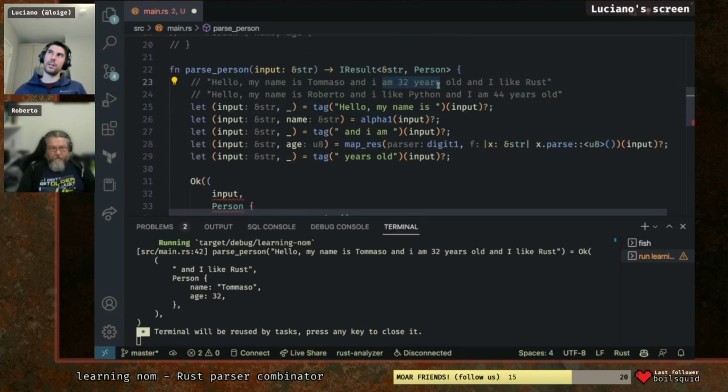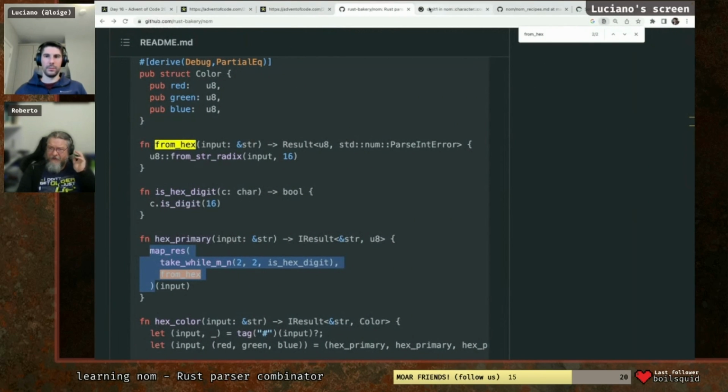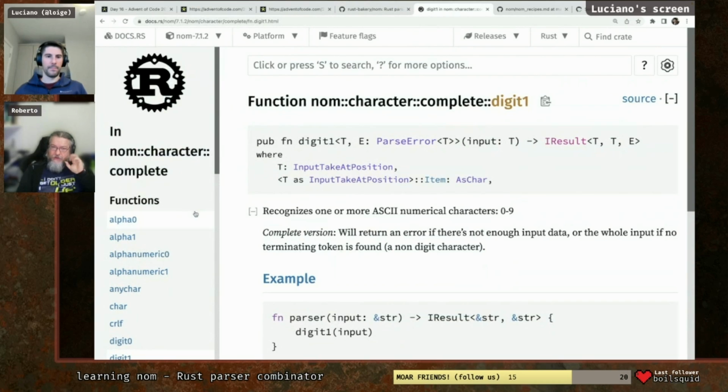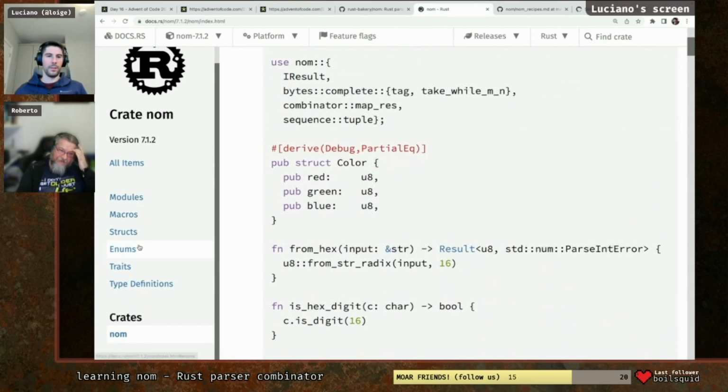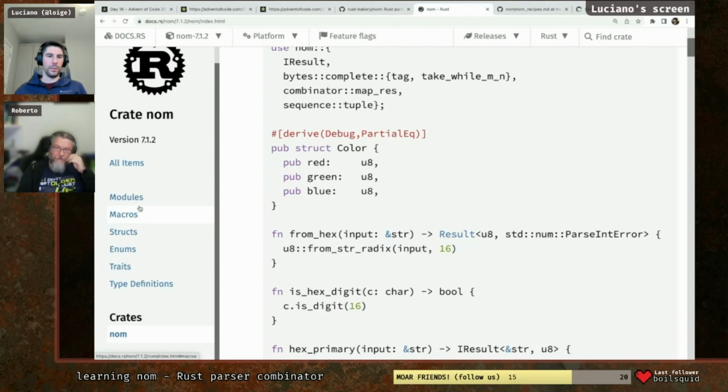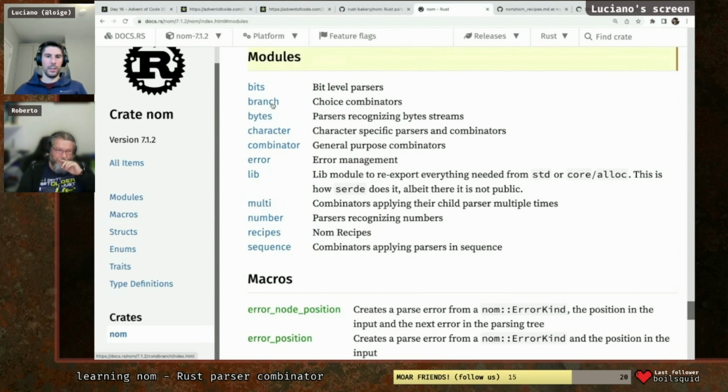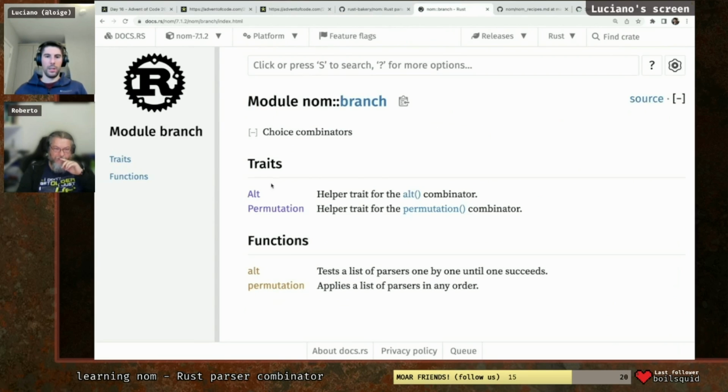So let me think about this. Because we also want to find both of them, right? They can be in swapped order, but we also want to find both. Yeah, and for this reason, I was suggesting to take a look in the documentation at permutation, because the name suggests something like this. It also suggests that because it's on the same level of alt, it was in the same page of alt. Okay, so it's in modules, and then there is branch, probably. Yeah, it was under branch.